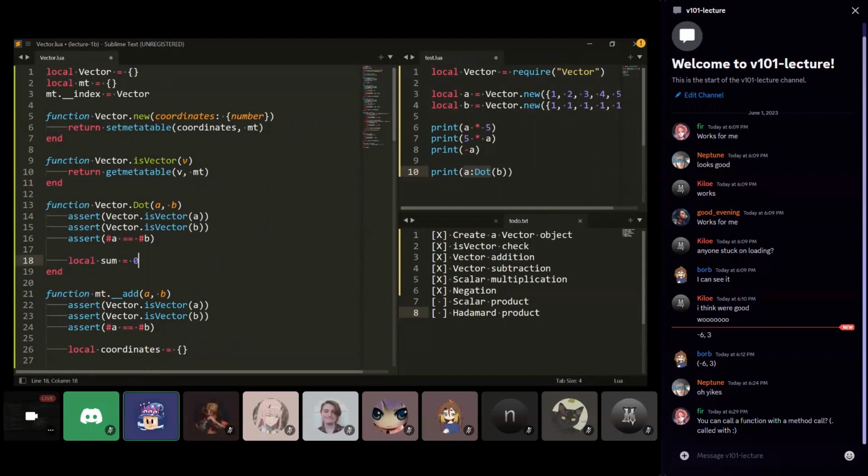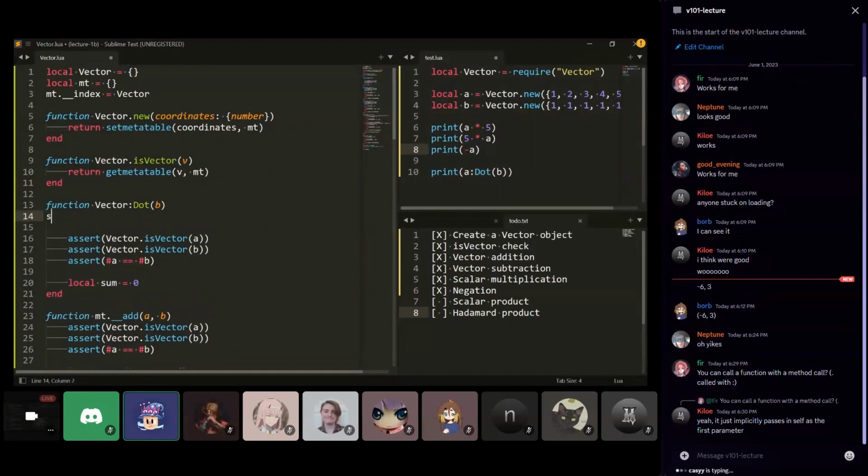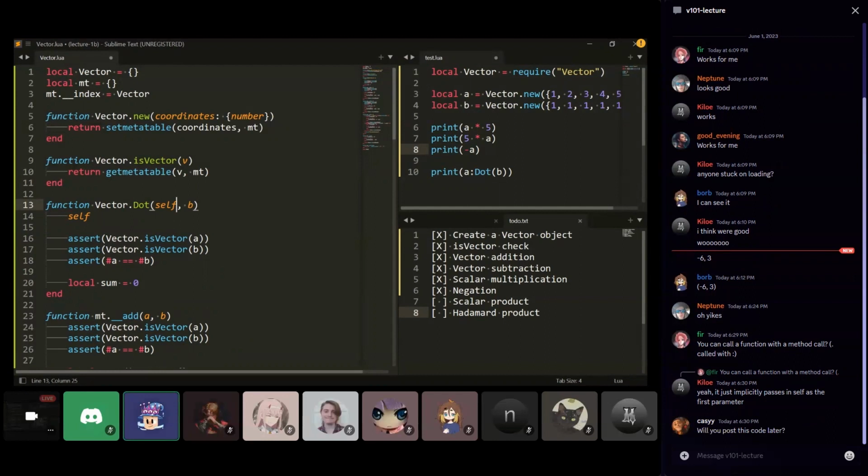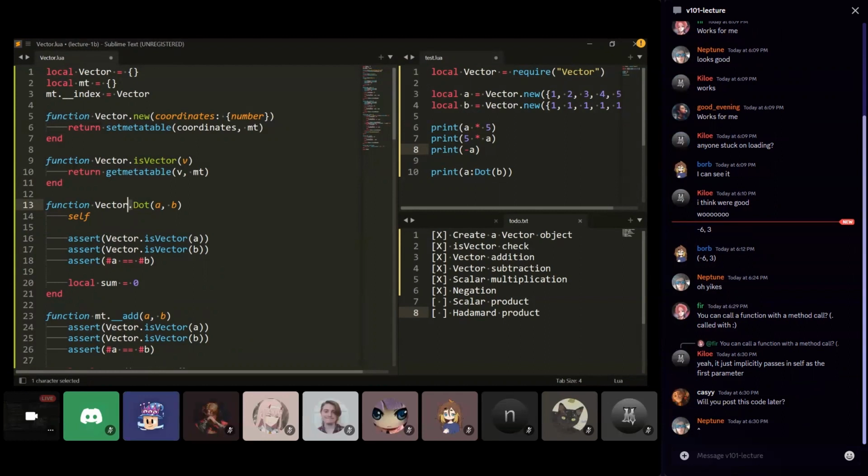Sorry, I'm reading the chat. You can call a function with a method call. Yeah, okay, so usually you've probably seen this written as vector colon dot. And then implicitly, what was just written as A is now self. It's just a nice syntax, I guess. But we can instead make it explicit, and we can use a dot, and then have self as the first parameter. And so that's all I was doing: I wanted to write A instead of self, and so I used a dot here.